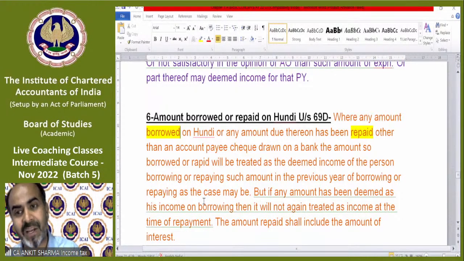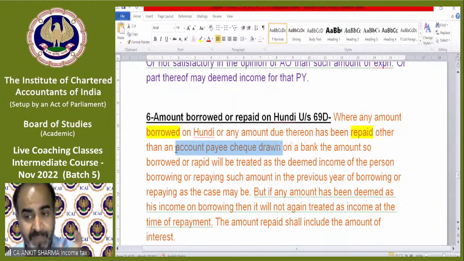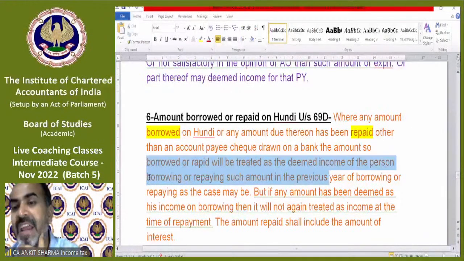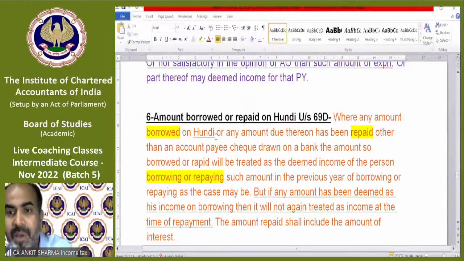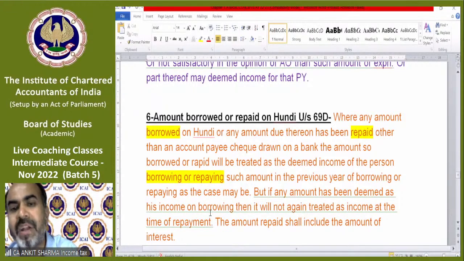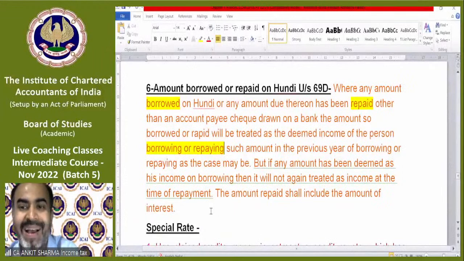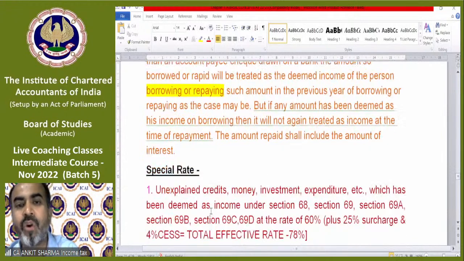It has also been written "other than an account payee cheque". So if you are doing it other than account payee cheque, other than RTGS, NEFT, of course, that means in cash etc., on a hundi, the amount so borrowed or repaid will be treated as the deemed income of the person borrowing or repaying. So the same Mr. B will be caught. If B now takes the loan in cash on hundi, he will be caught, on such amount in the previous year of borrowing or repaying, as the case may be. But if any amount has been deemed as his income on borrowing, then it will not be treated again as income at the time of repayment. The amount repaid shall include the amount of interest.